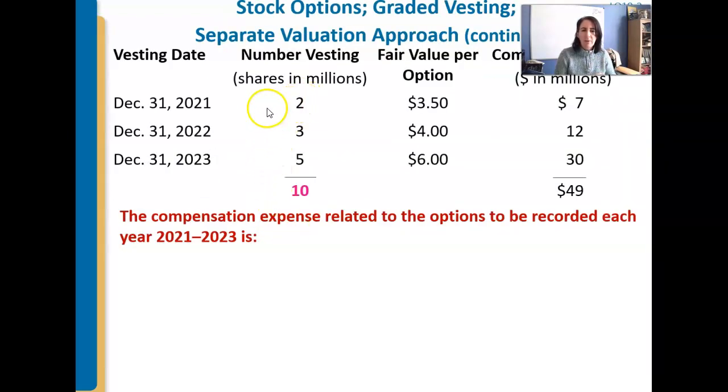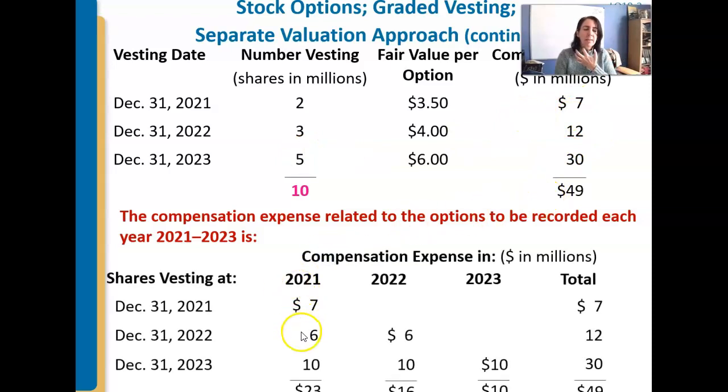Well, what we do is we figure it out over periods of time. They tell us it's 2 million shares, $3.50 a share. So that means the compensation that we're going to record is going to be $7 million, right? That's over the 3 years. Well, kind of over the 3 years. $3 million, $4, $12, and so on, right? So the idea is at the end of the day, we recorded all 10 million and we're going to record it over the 3 years. But you might think maybe we would just grab these numbers to record, but that's not going to be the case.